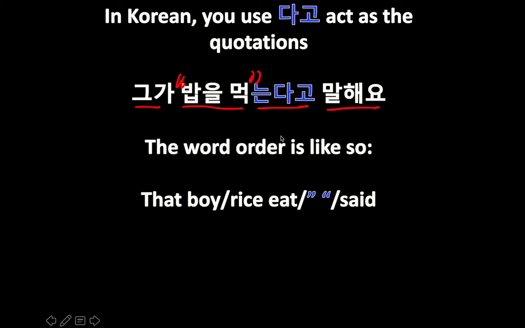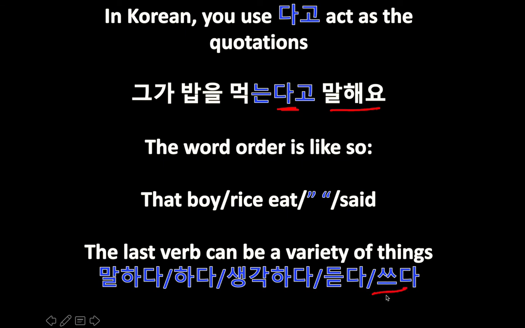Okay. One thing that I want to add here is, like I mentioned before, using dago doesn't mean you have to quote something that was said. You can quote something that was written, something that was thought. So 쓰다 means to write, 듣다 means to listen, 생각하다 means to think, 말하다 means to say, right? So I'll just give you a quick example. If I didn't say 그가 밥을 먹는다고 말해요, and I changed it to 그가 밥을 먹는다고 생각해요, it changes to that boy thinks he eats rice.